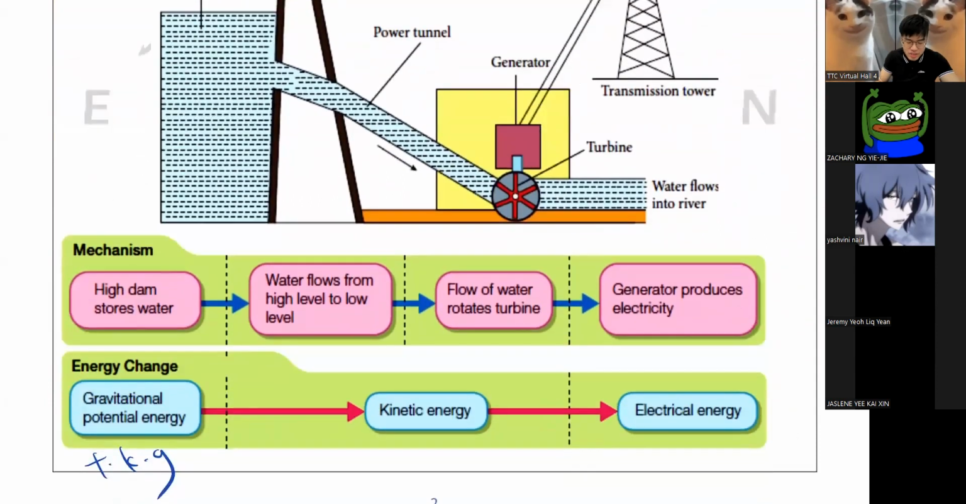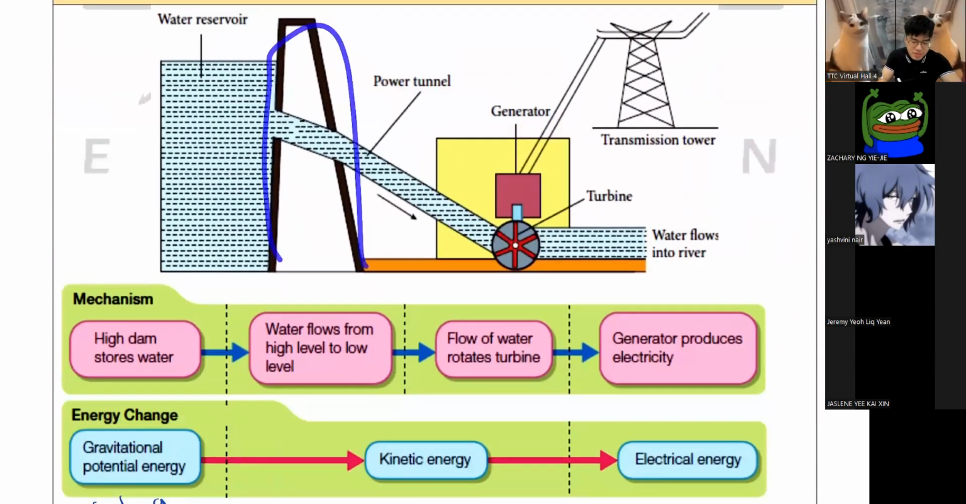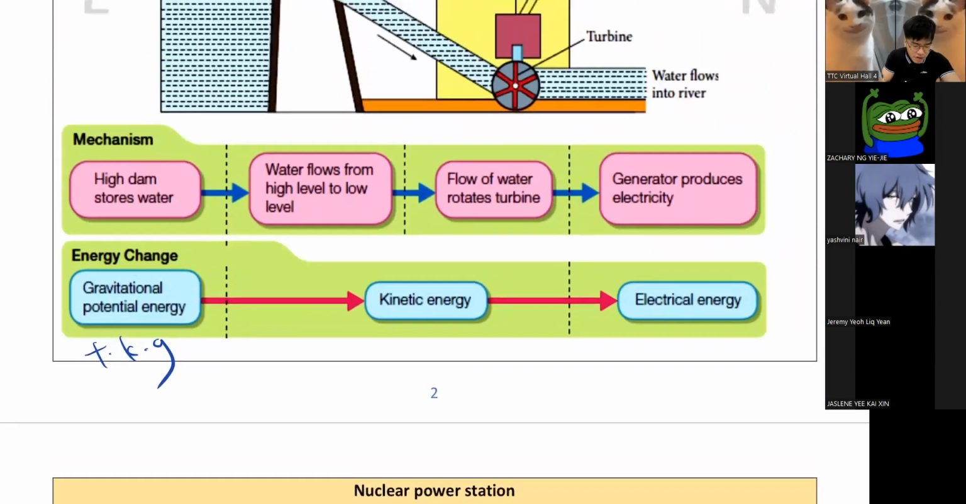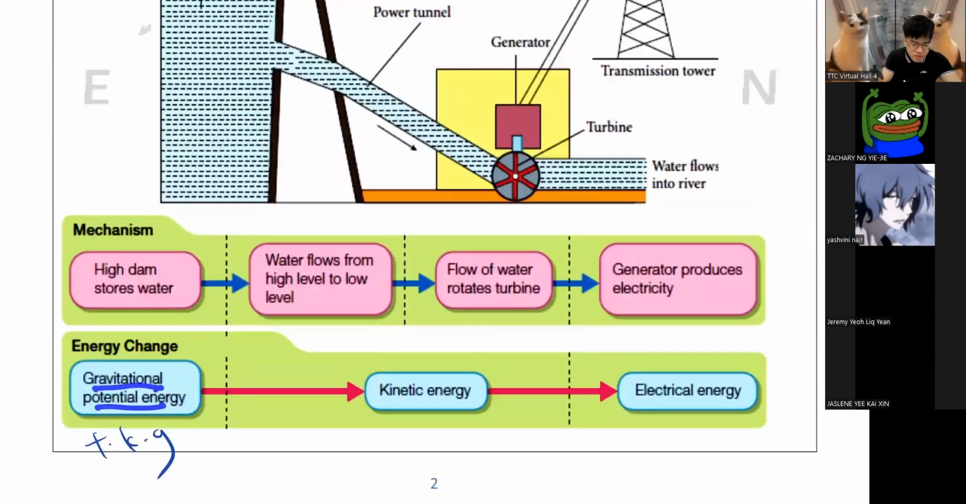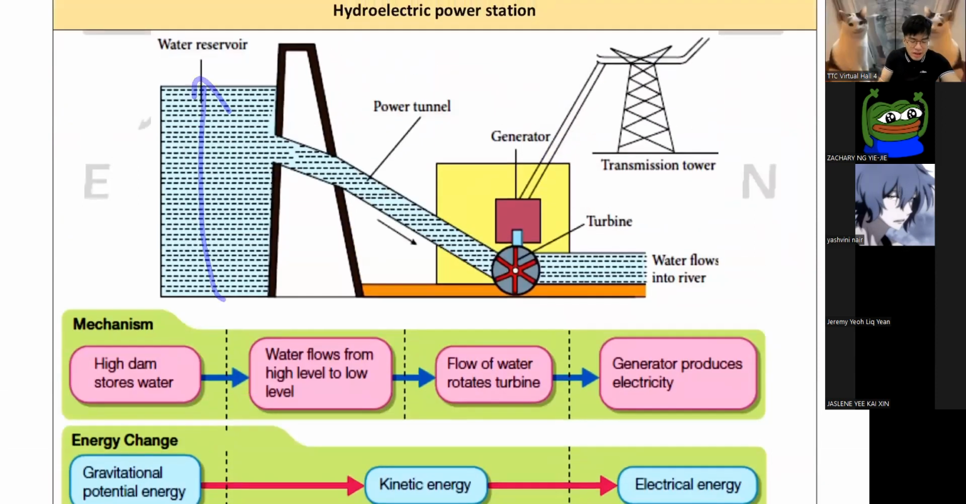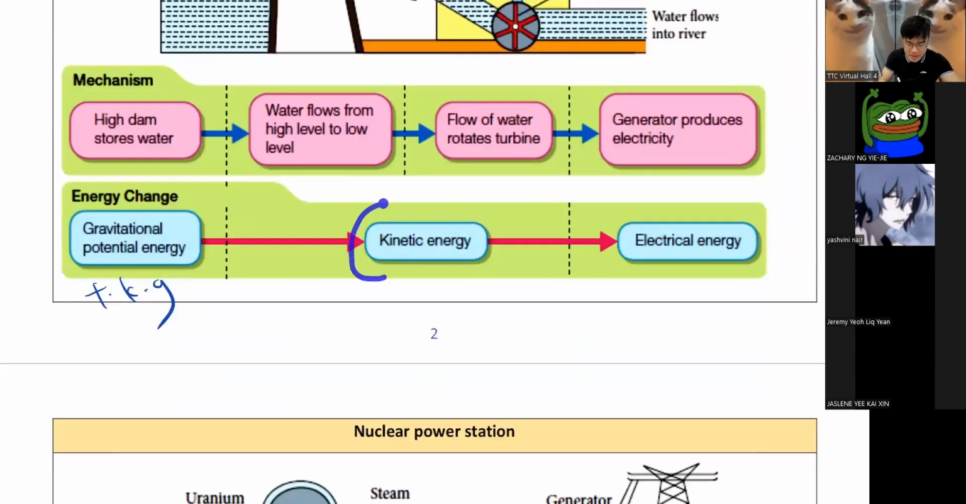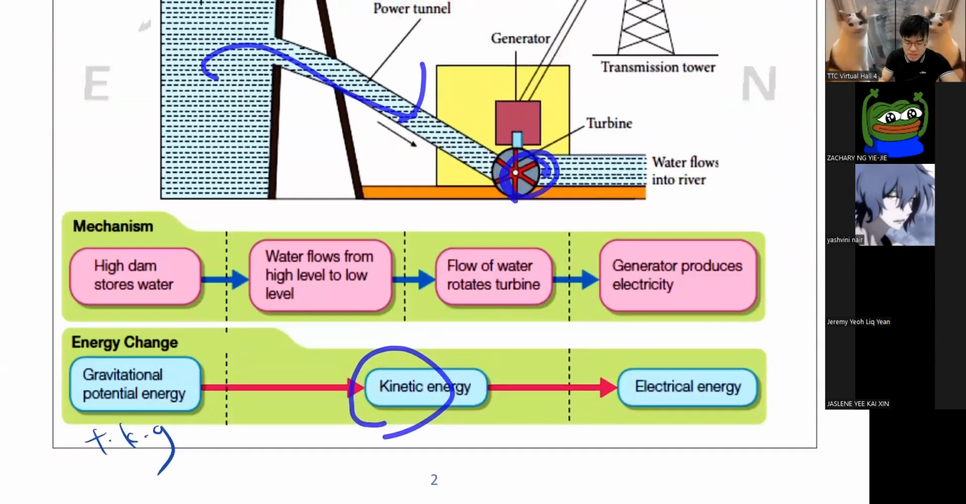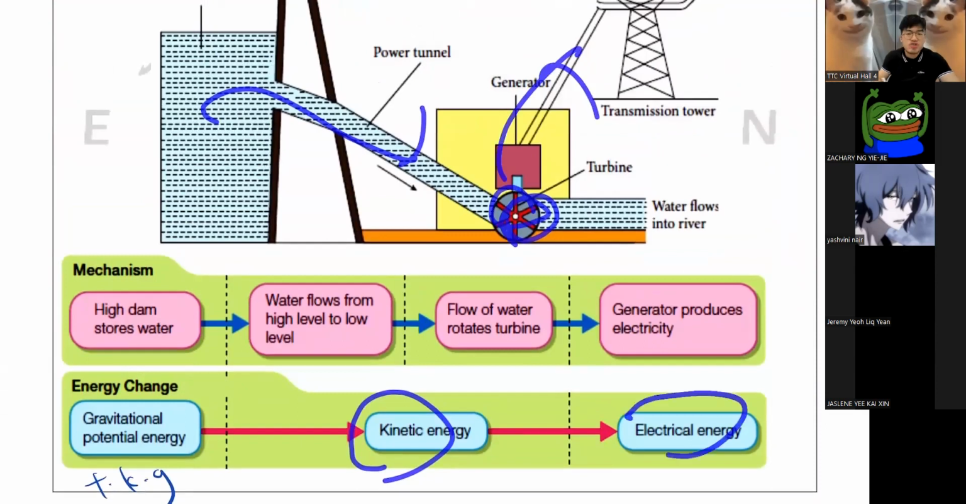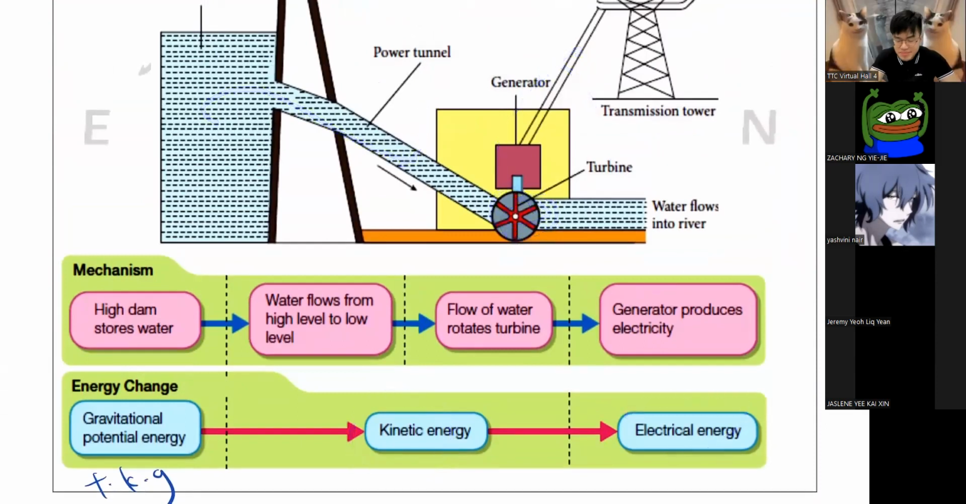Hydro. Hydro is much easier. You just build a dam, you flush the water down, they spin the turbine, you get electricity. All right, end of story. So you start from your gravitational potential energy, which is the water. You remember what this is, right? Tenaga keupayaan gravity. That means energy that is stored in tall objects. When they flush down, you get kinetic. Kinetic will spin this thing and you get electrical energy. Right? This should be pretty simple.